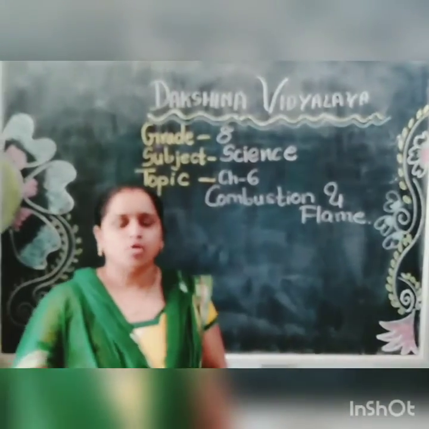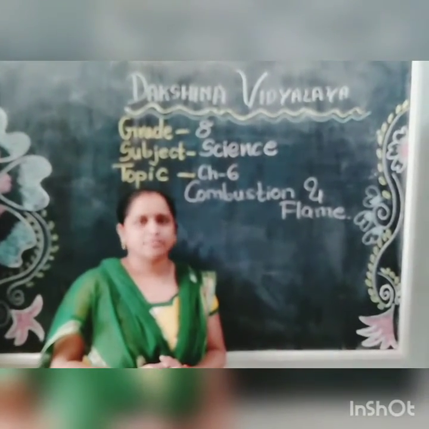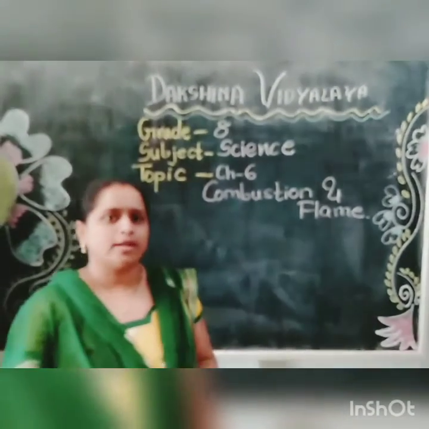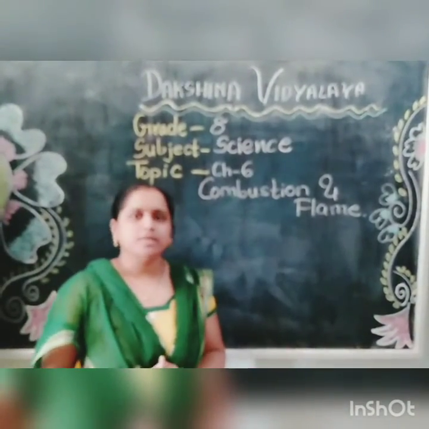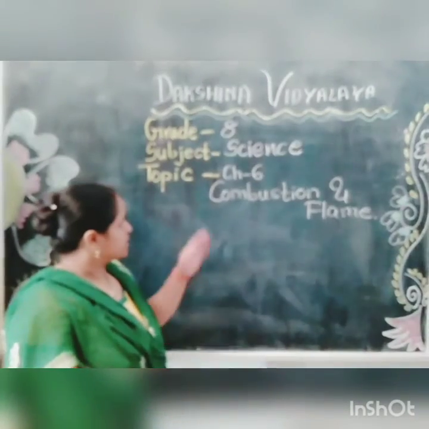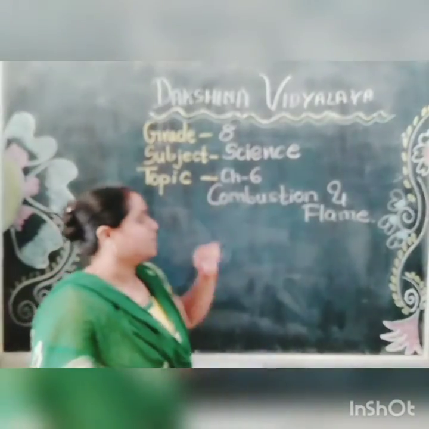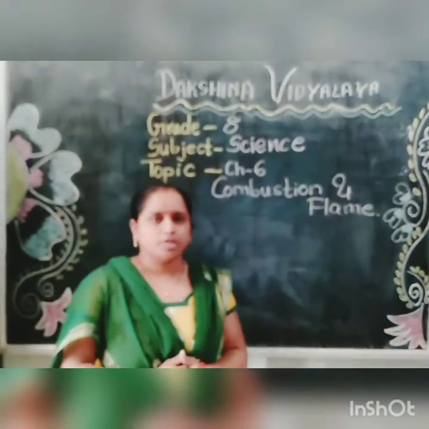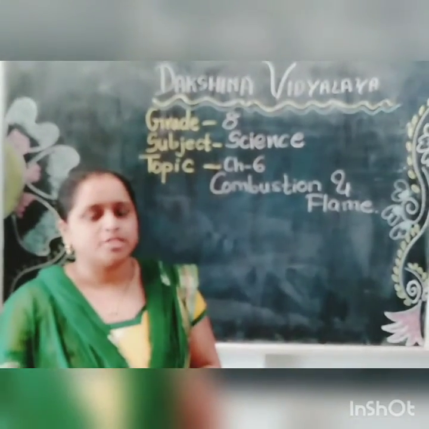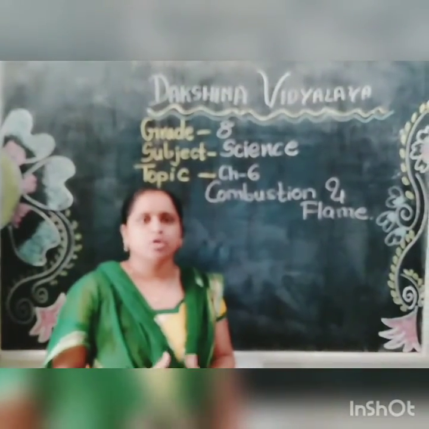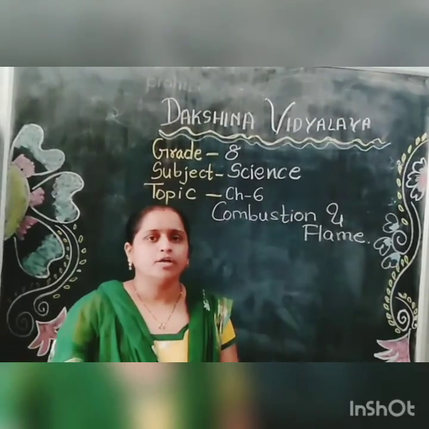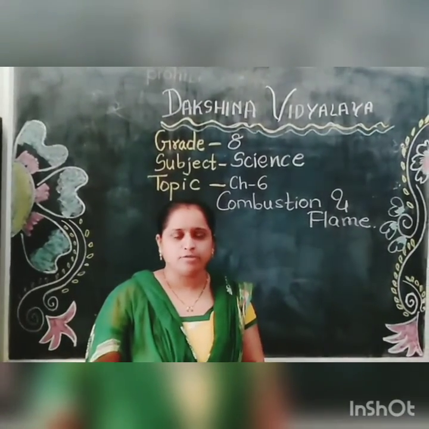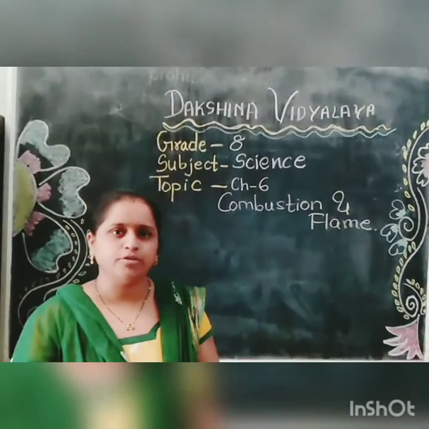Meeting after a long time. So now we are again going to start with our videos, and we are going to start with our SEM 2. As we have all completed SEM 1, now we are going to start with SEM 2, and our first chapter is chapter number 6, that is combustion and flame. In this we are going to cover the topics: what is combustion, then what is ignition temperature, then inflammable substances, fuel, then what is flame, then the structure of flame, and the last topic, that is global warming. So please open your textbooks and have a look in your textbook.